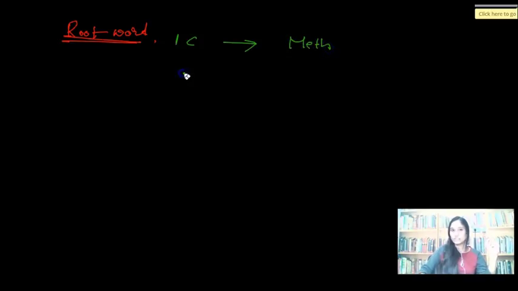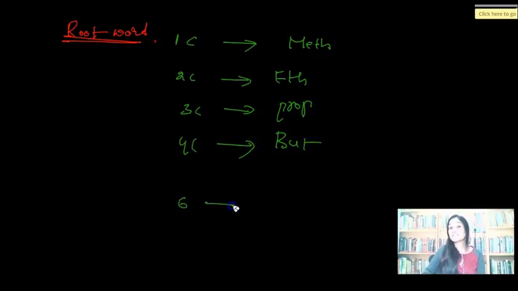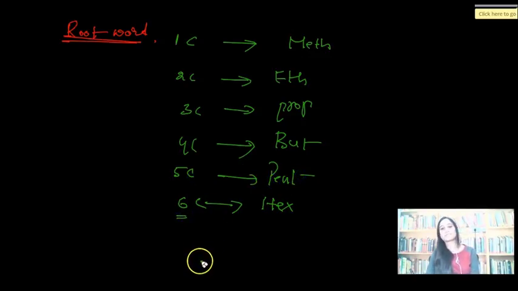What if your molecule has only one carbon atom? What is the root word? The root word has to be meth. 2 carbon atoms. Root word is eth. 3 carbon atoms. Prop. 4 carbon atoms. But. 6 carbon atoms, please. Some of you said pent, but I asked for 6 carbon atoms, which is hex.